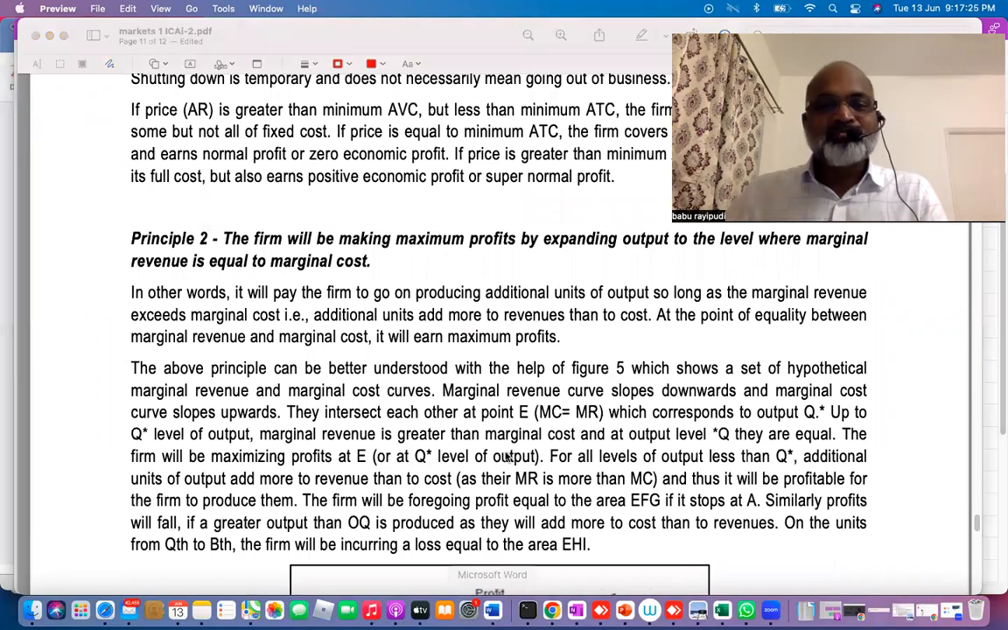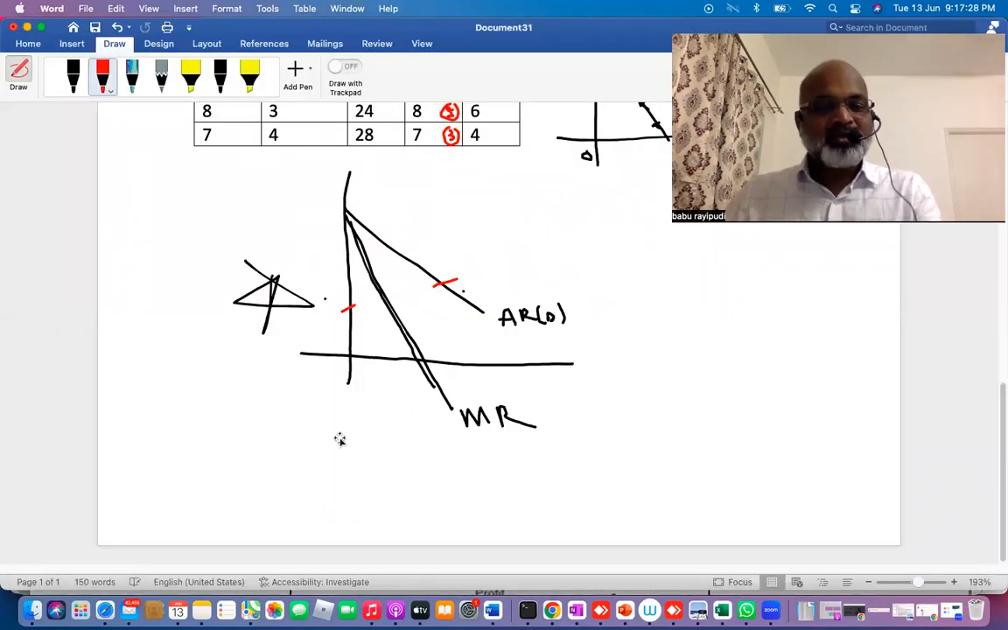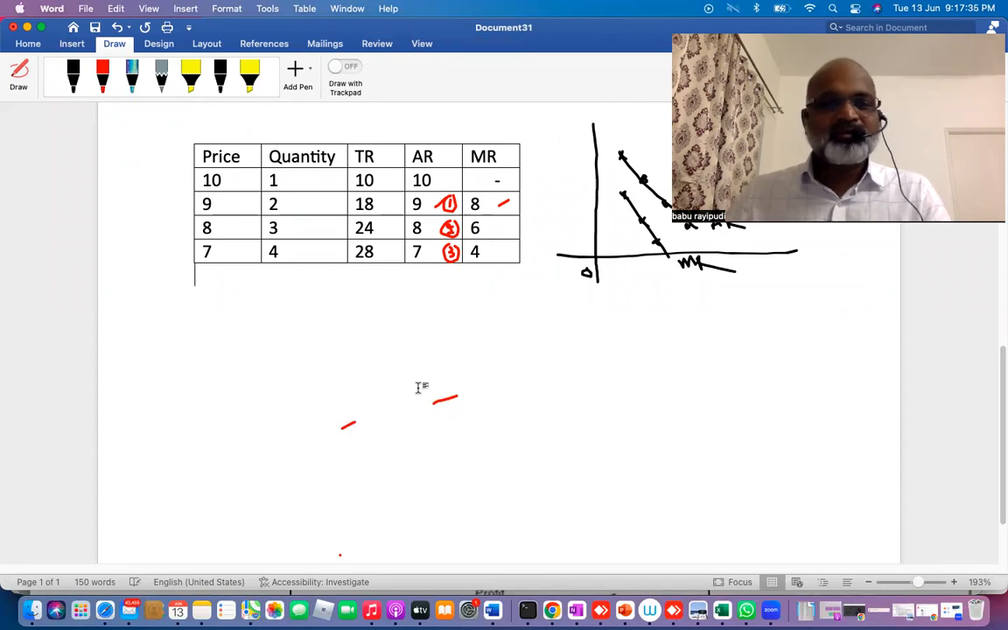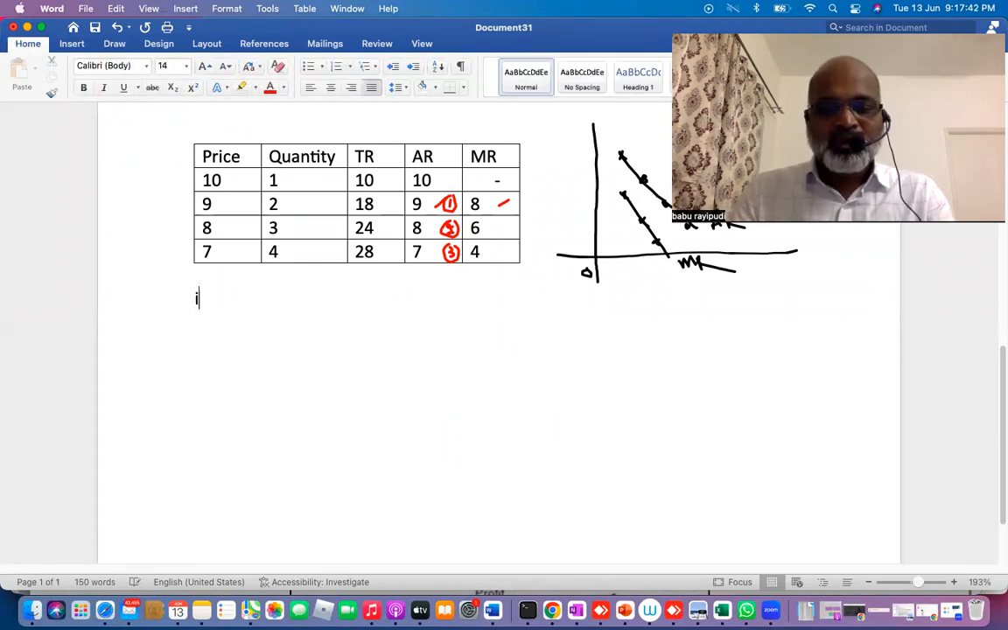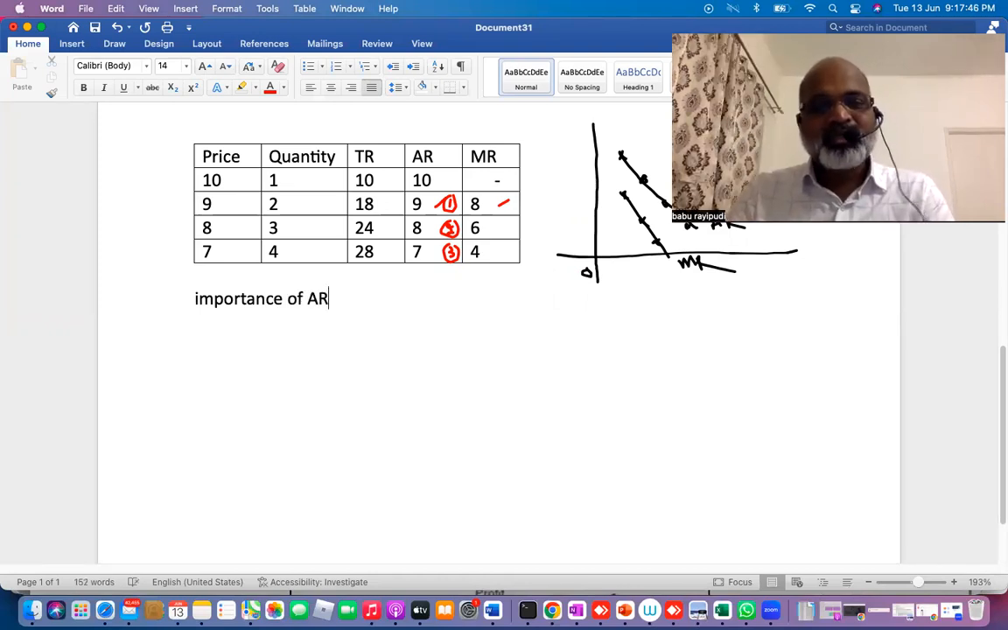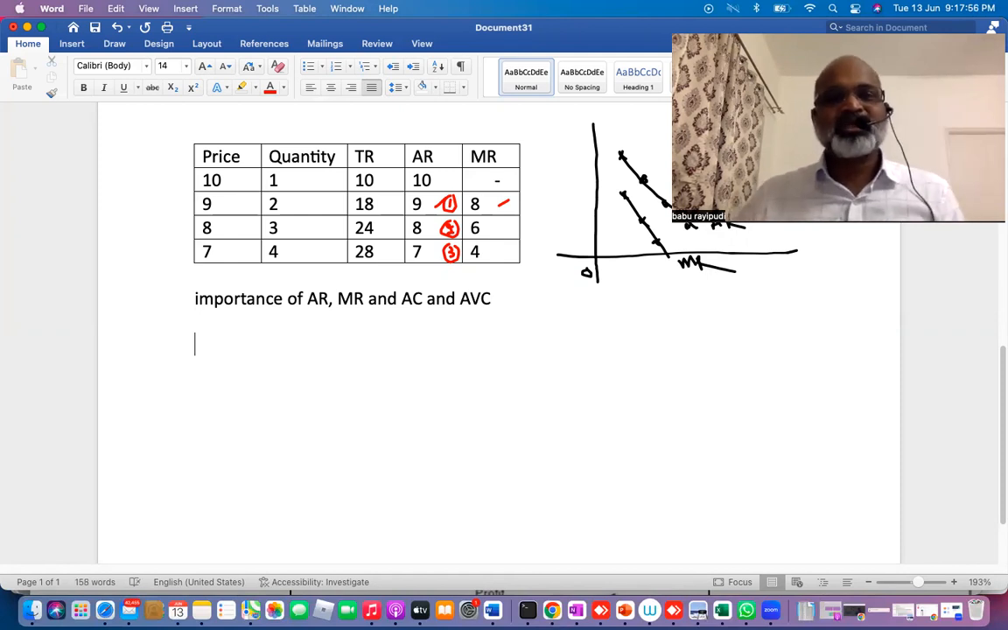So I'm writing here the importance of marginal revenue, average revenue. Understand? Simple. Since it's a quick revision, let us not waste time here. I'm explaining the importance of those 3 paragraphs in the textbook: importance of average revenue, marginal revenue, average cost and average variable cost. This one question you can expect here. Okay. So I'm writing here.